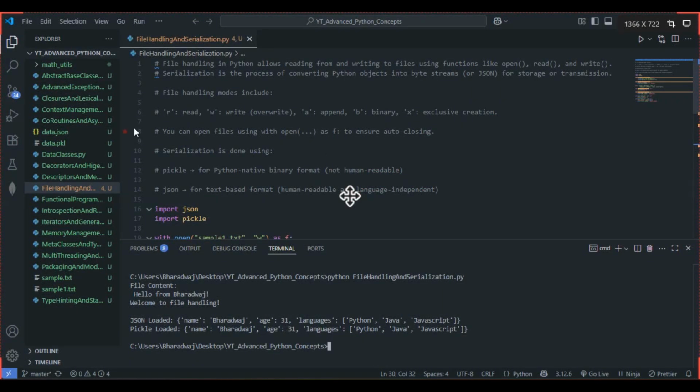Hello everyone. Previously, we had discussed packaging and modules, right? So today we'll be discussing file handling and serialization.